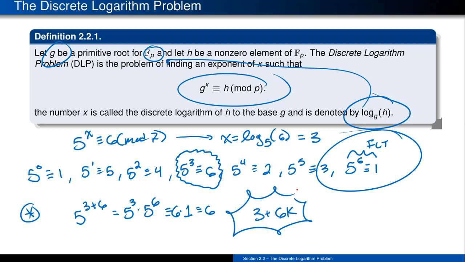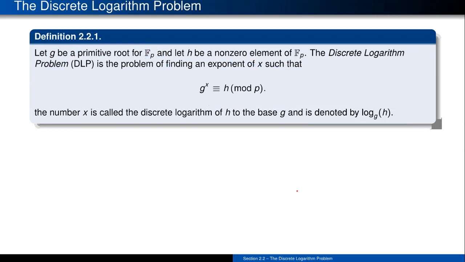The somewhat annoying thing that occurs in this case is that initially everything was done modulo 7. So this congruence is viewed modulo 7, but the solutions that actually come out are then viewed modulo 7 minus 1, i.e. mod 6. And that's a fact that we're going to see a little bit more later. The idea is that this original thing is viewed modulo p. This logarithm is actually defined modulo p minus 1. So there's a slight change in that we go from a value of p to this thing being viewed modulo p minus 1.